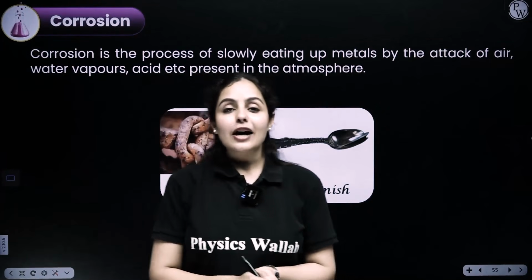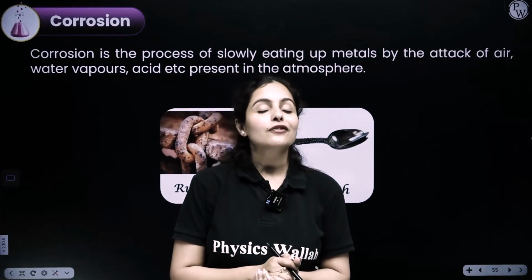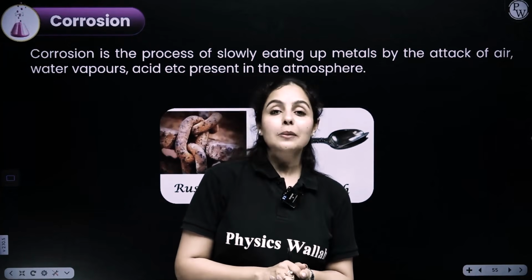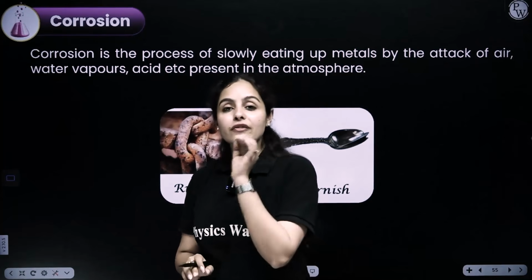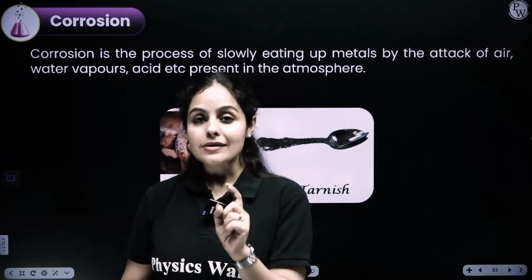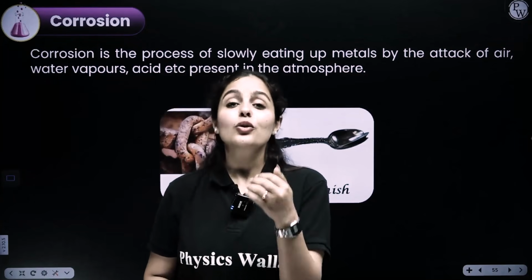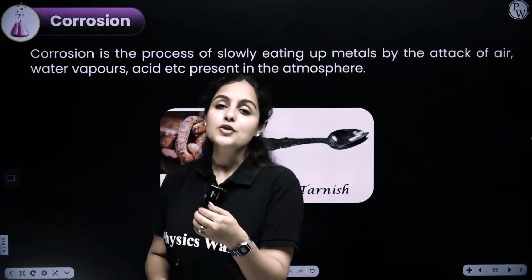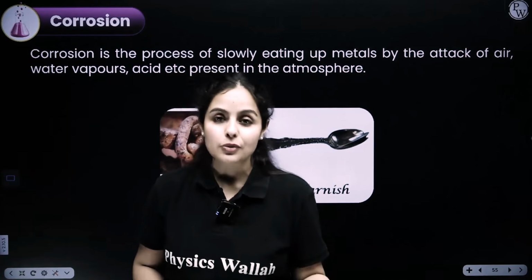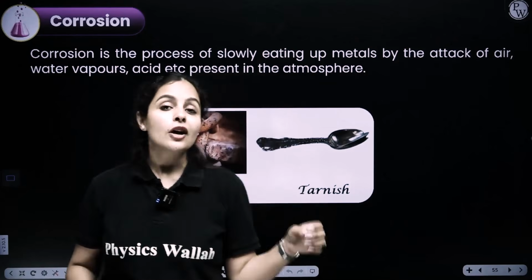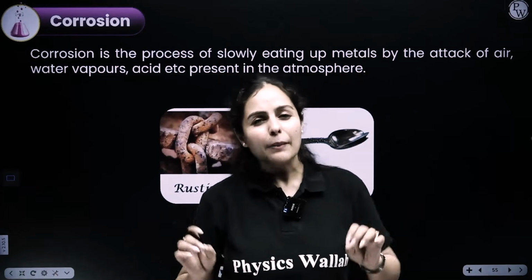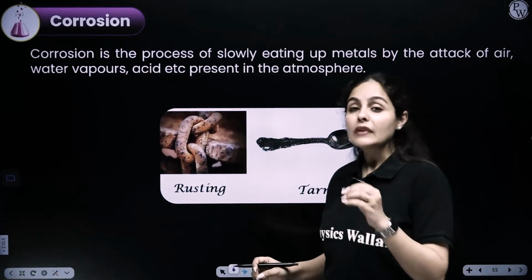Alright guys, so now it's time for us to start with our very last topic, and that is corrosion. As we are learning about metals and non-metals, we are well aware of one of the properties of metal, that is corrosion. They get corroded. If they come in contact with air, moisture, acid, they start corroding eventually over a prolonged period of time. Corrosion is not a spontaneous reaction. It takes time. It happens slowly and gradually.